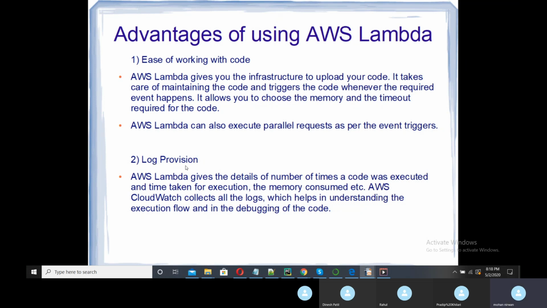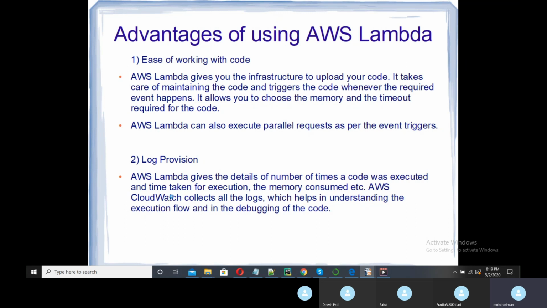Then there is automatic log provision. AWS Lambda gives you details of the number of times the code was executed and the time taken for the execution, the memory consumed, etc. AWS CloudWatch collects all the logs, which helps in understanding the execution flow and debugging of the code. So what is AWS CloudWatch? It is basically for logging purposes. Whatever services you are using, logs will be created for them in CloudWatch.